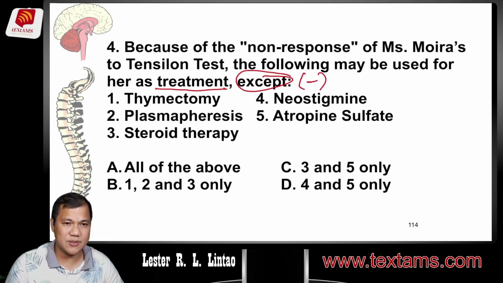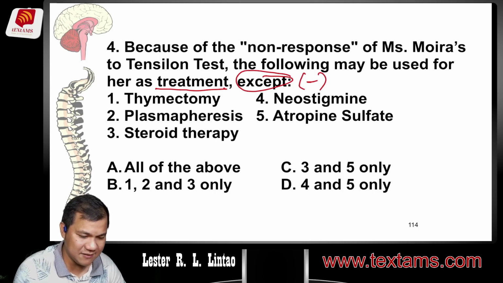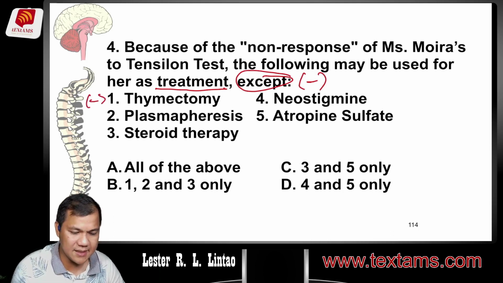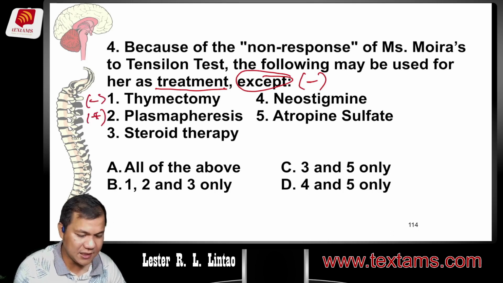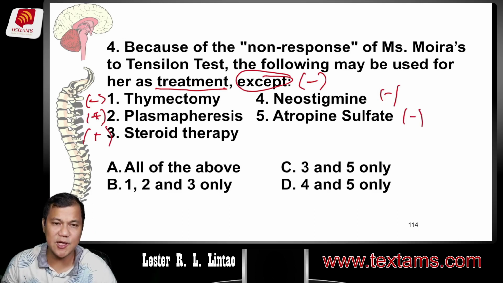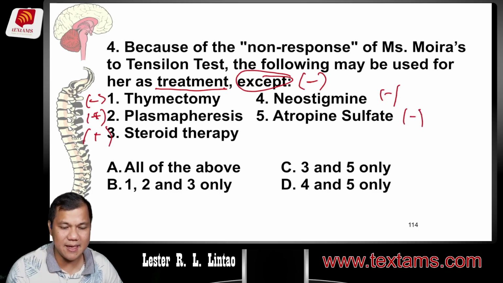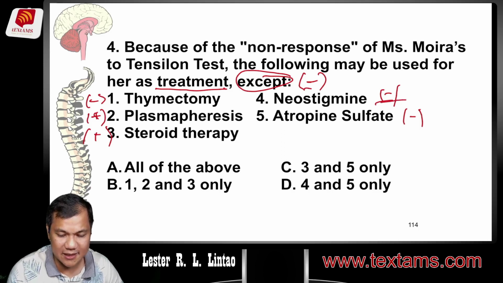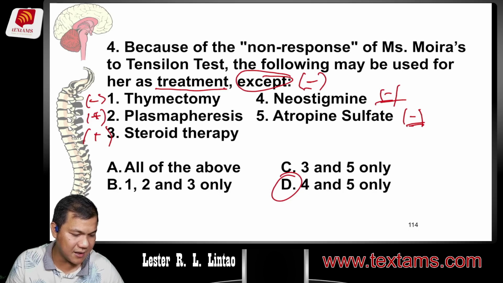Pwede bang thymectomy gamitin? Positive yan. Plasmapheresis, positive yan. Steroid therapy, positive yan. Neostigmine, negative kasi yun yung treatment for MG. Ang atropine naman is used as an antidote for cholinergic crisis. Therefore, since except yan, hanapin mo yung dalawang negative. Therefore, 4 and 5, letter D ang sagot.